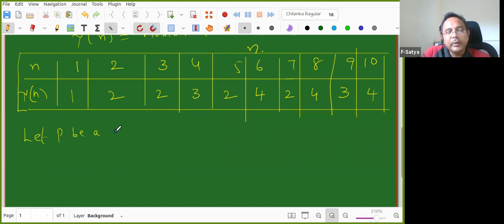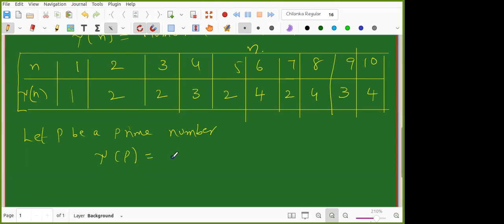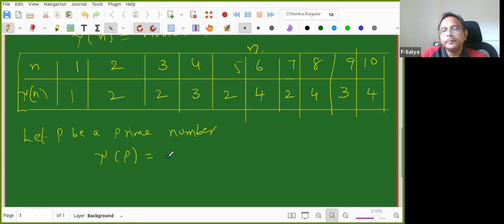Now, Santosh, are you able to tell, for a prime number, what is tau of P? Okay, no problem. Anusha, can you tell us now? Two, sir. Two, right? So you told in one shot that for all primes it is 2.